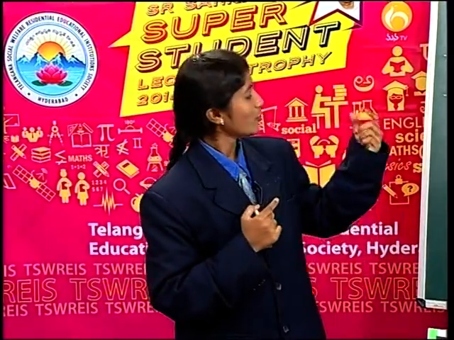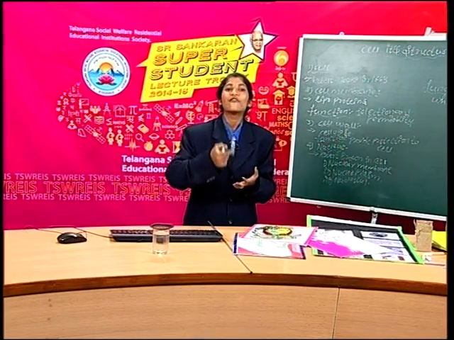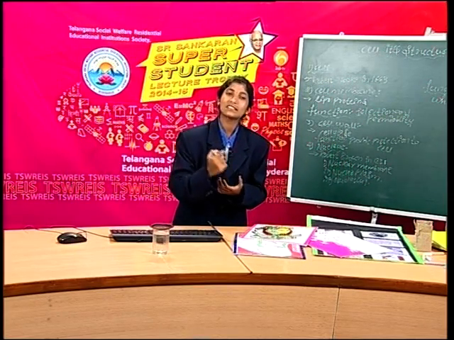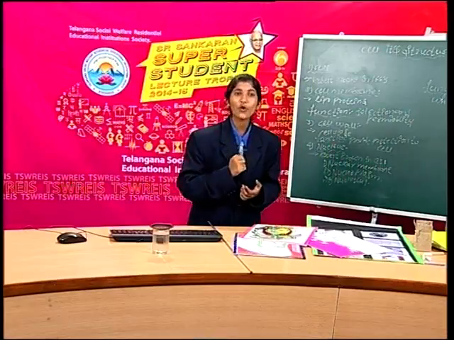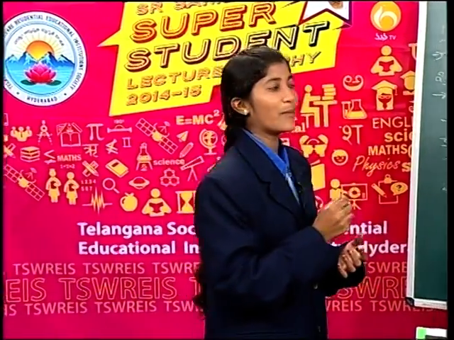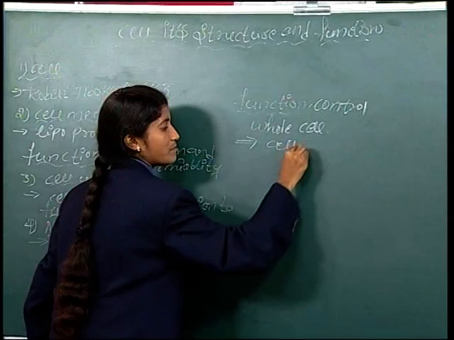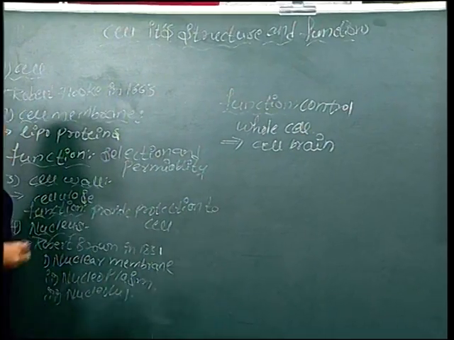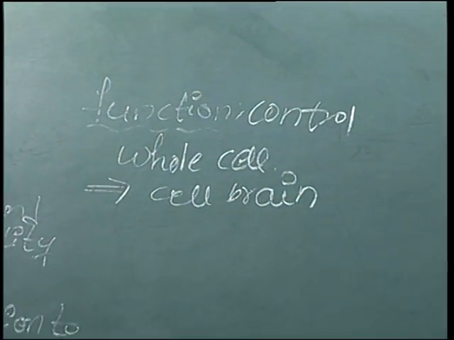Like that, the nucleus also controls all the functions which occur in the cell. Hence, this nucleus is also called the cell brain, or brain of the cell.